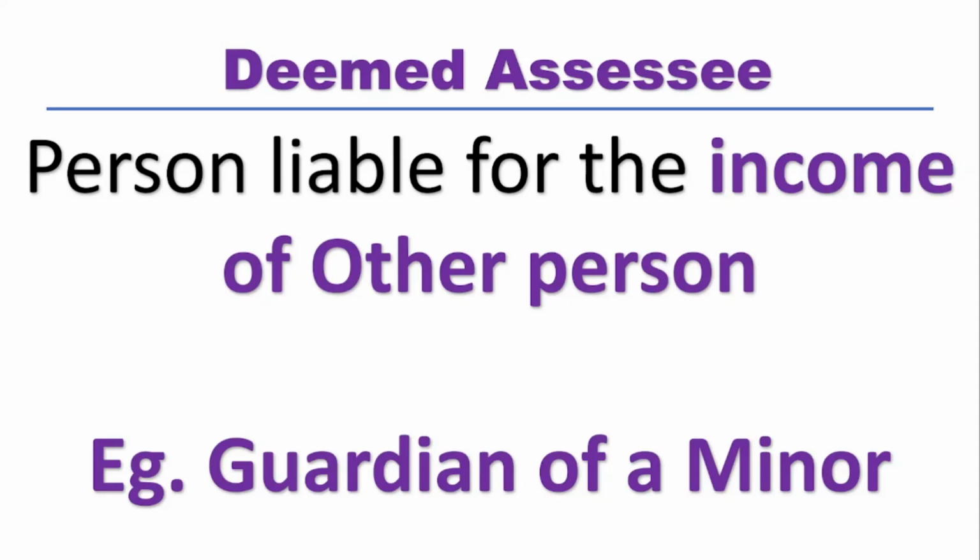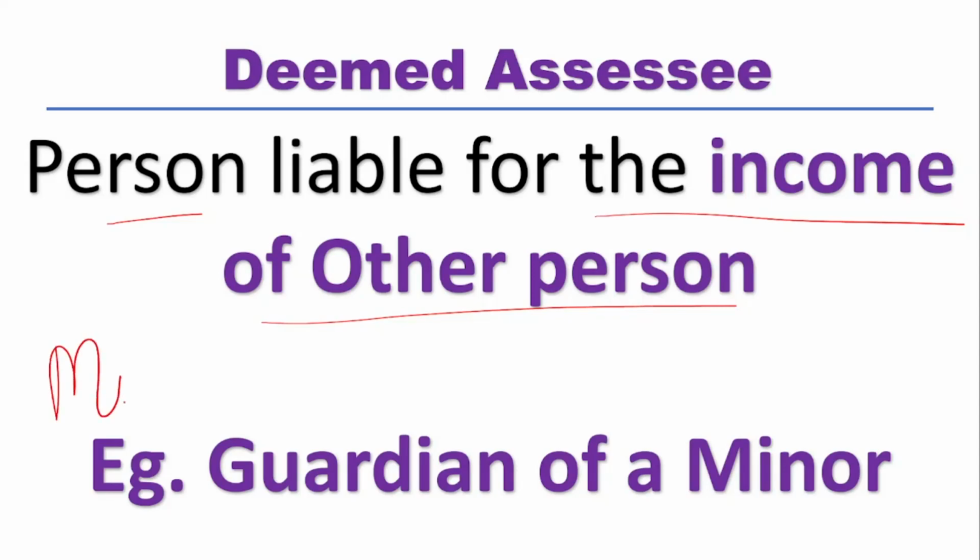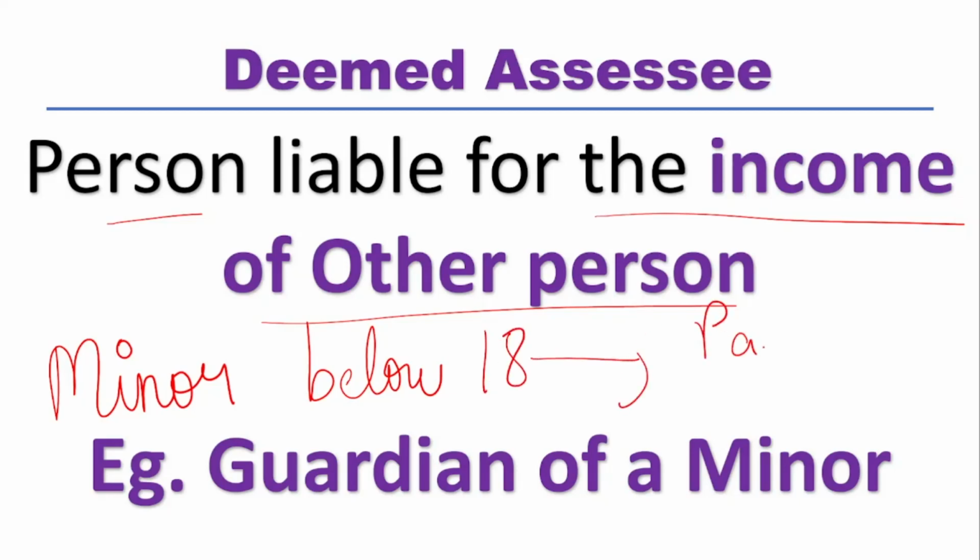Next is deemed assessee. A deemed assessee is a person who is liable for the income of another person. You may ask me that income tax should be paid by oneself only. We cannot pay income tax for another person. Yes, but in the case of a minor, which in India means a person of age below 18, his parents or guardian will have to pay the tax on behalf of this particular child.